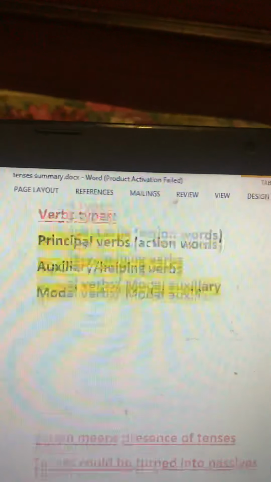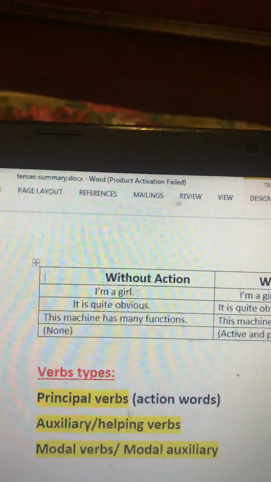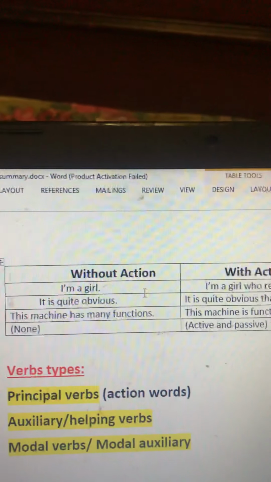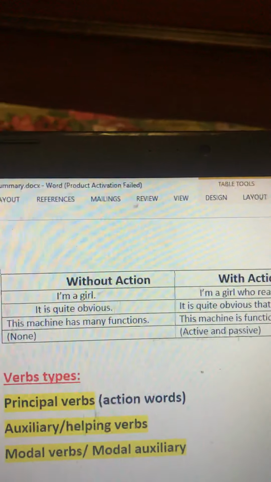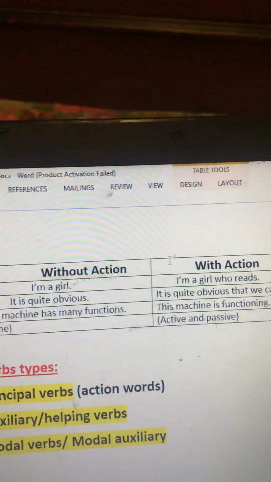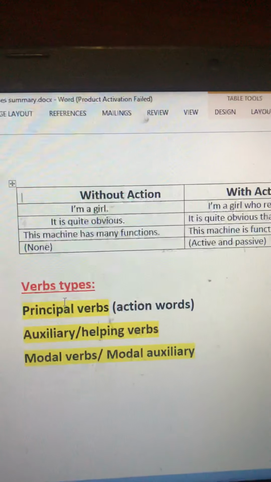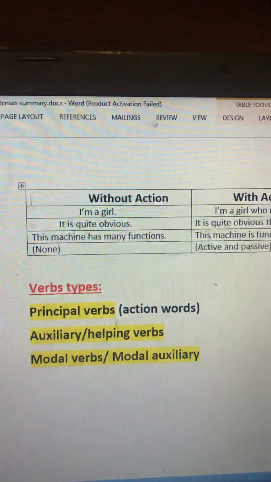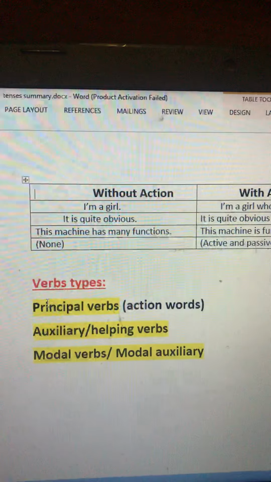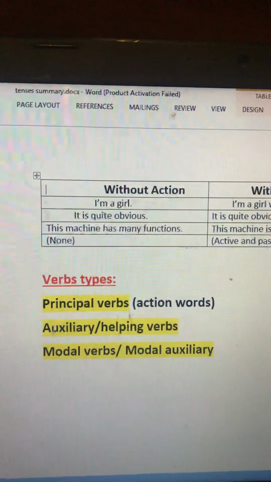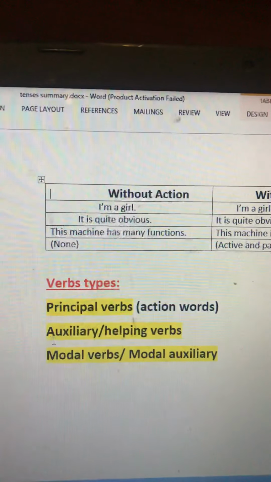So the summary and the nutshell of today's lesson is: there are 2 ways to speak, or the combination of the 2, either without action or with action, or with both you speak. When it comes to verbs, keep these 3 things in mind. You are either using a principal verb, which is the action, the major verb in the sentence.